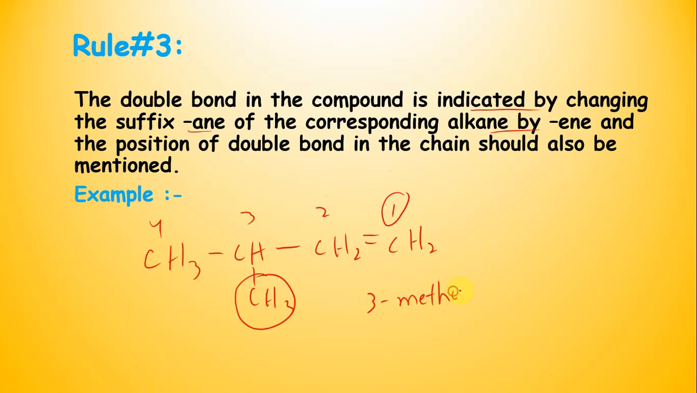On the third carbon a methyl radical is there, and the carbon-carbon double bond is at the first. So we will write 1 and the complete parent name, that is 3-methyl-1-butene. So this will be the name of this organic compound. This is rule number 3: you have to mention the position of the double bond, and you will replace ane by ene, as I have written here, butene, not butane.